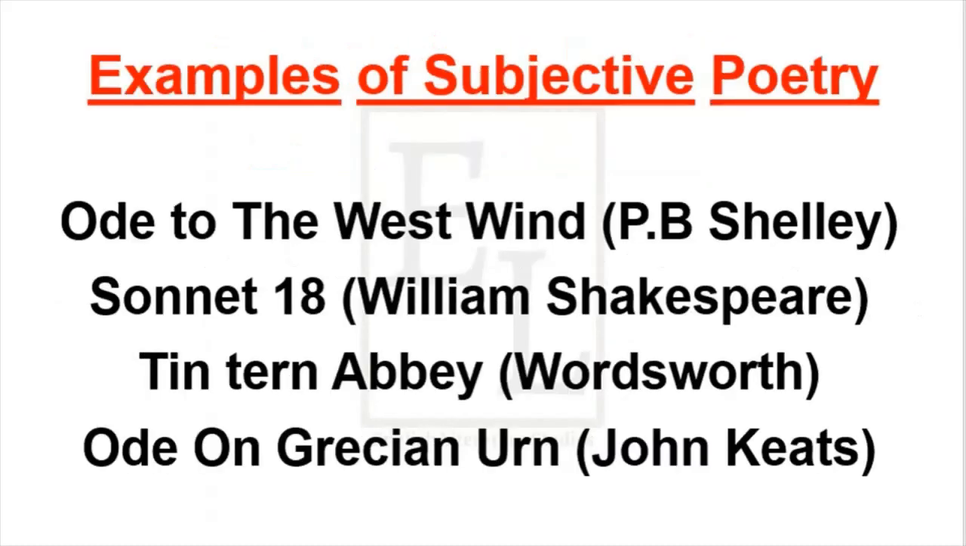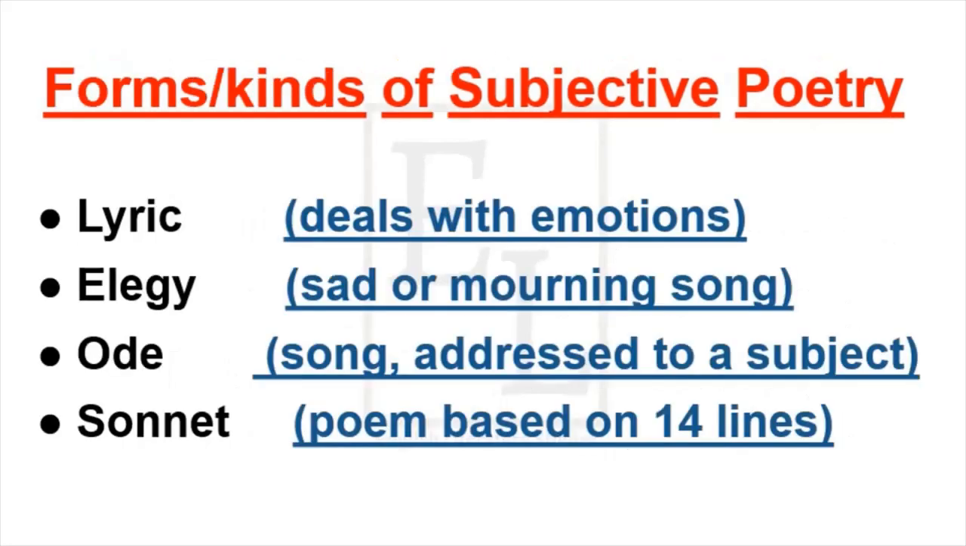There are some examples of subjective poetry: Ode to the West Wind, written by P.B. Shelley; Sonnet 18 by William Shakespeare; Tintern Abbey by William Wordsworth; Ode on a Grecian Urn by John Keats. There are four kinds, or four forms, of subjective poetry: lyric, elegy, ode, sonnet.